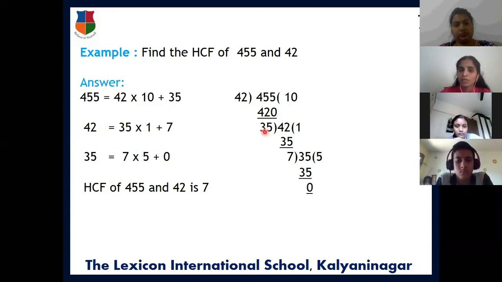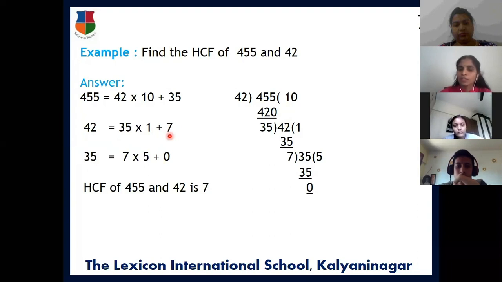Then we will compute the division. Doing the division, you will get quotient 1. 1 into 35 is 35, and the remainder is 7. Now check this division: dividend, divisor, quotient, and remainder. You know that A is equal to B into Q plus R. Here 42 is equal to 35 into 1 plus 7. Again let us check: the remainder is not equal to 0.